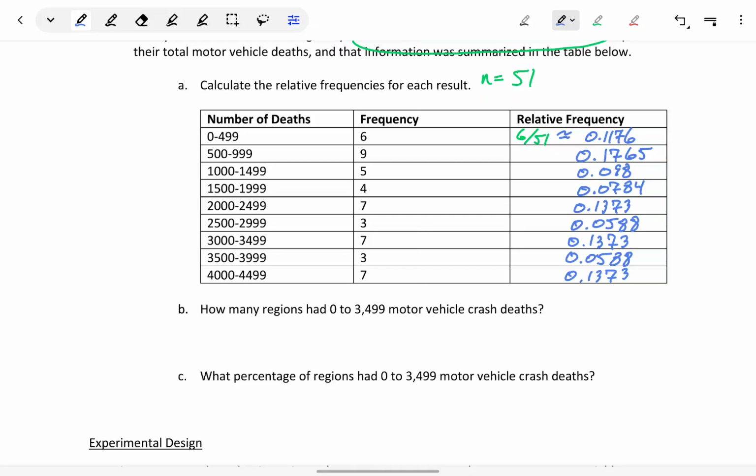Then we're asked in part A, how many regions had 0 to 3,499 motor vehicle crash deaths?